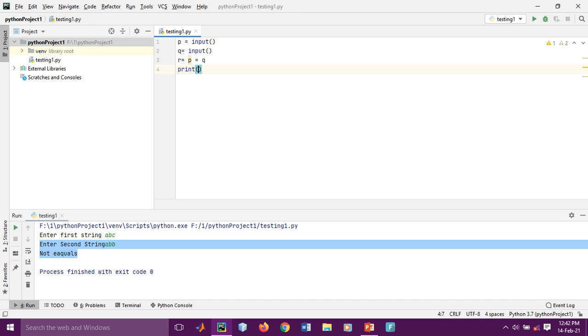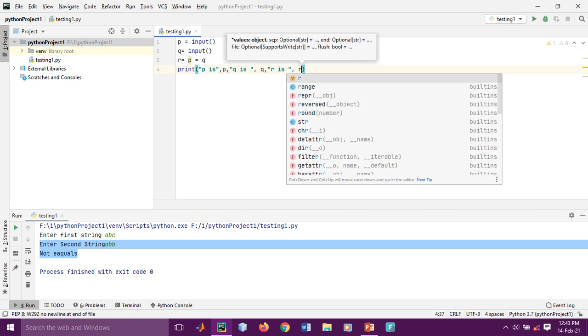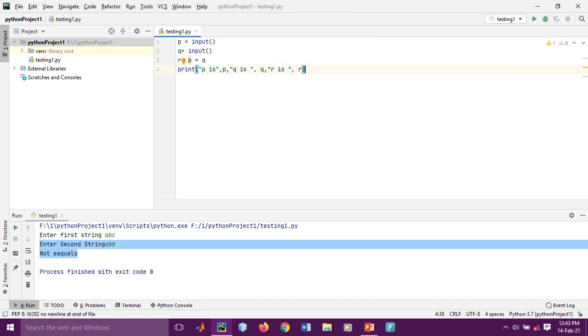Suppose you want to see p is p, q is q, and r is r, just for explaining purposes, whether this is accepting as a string format.